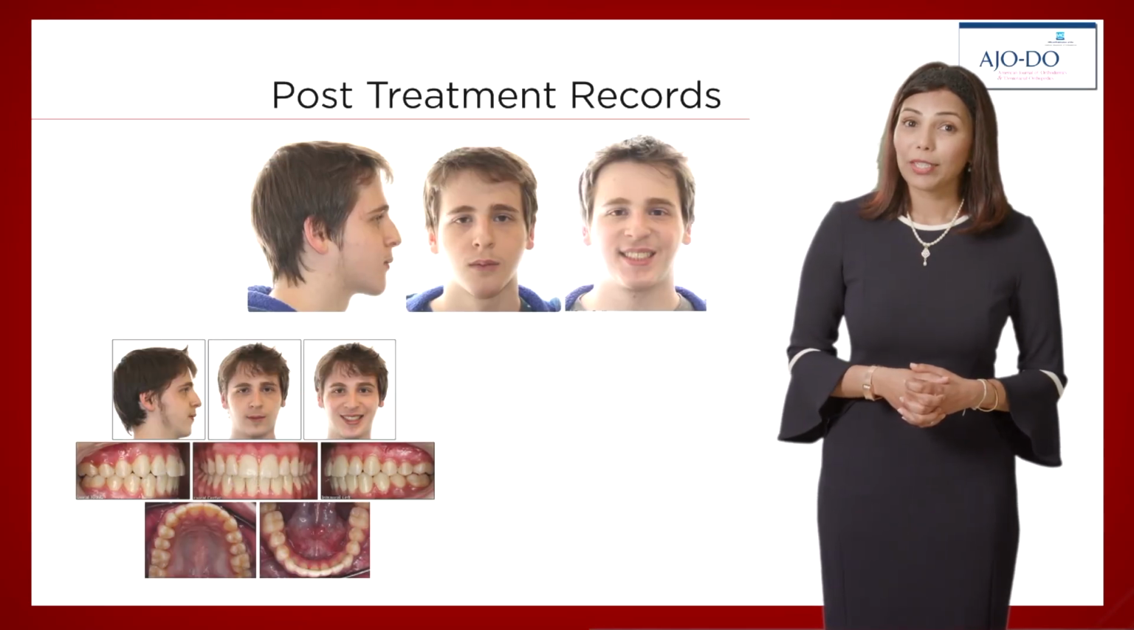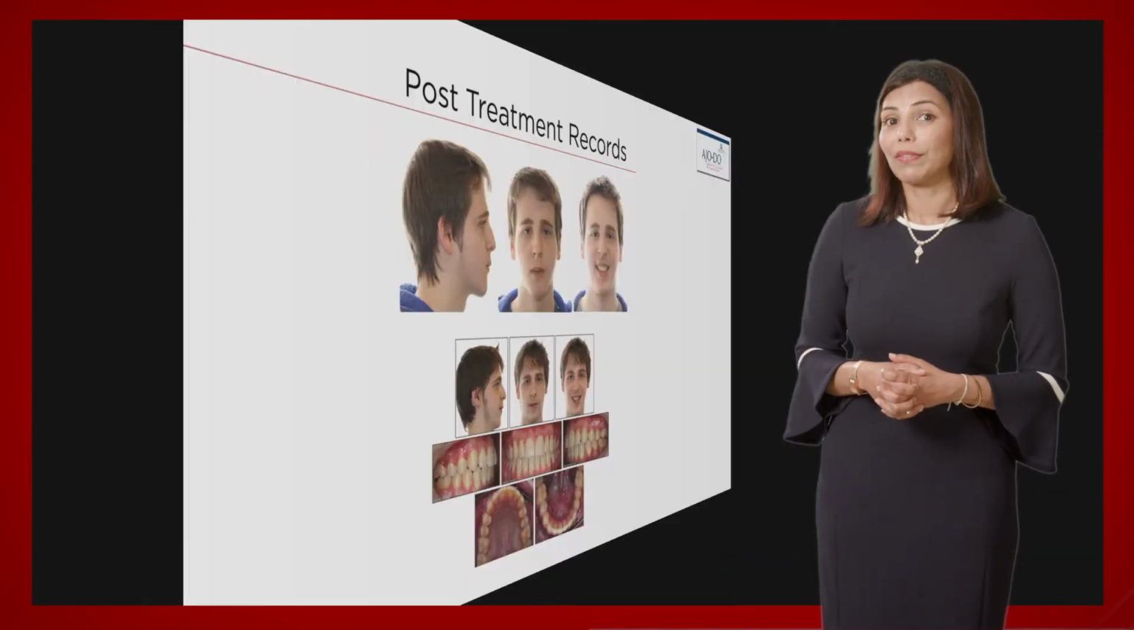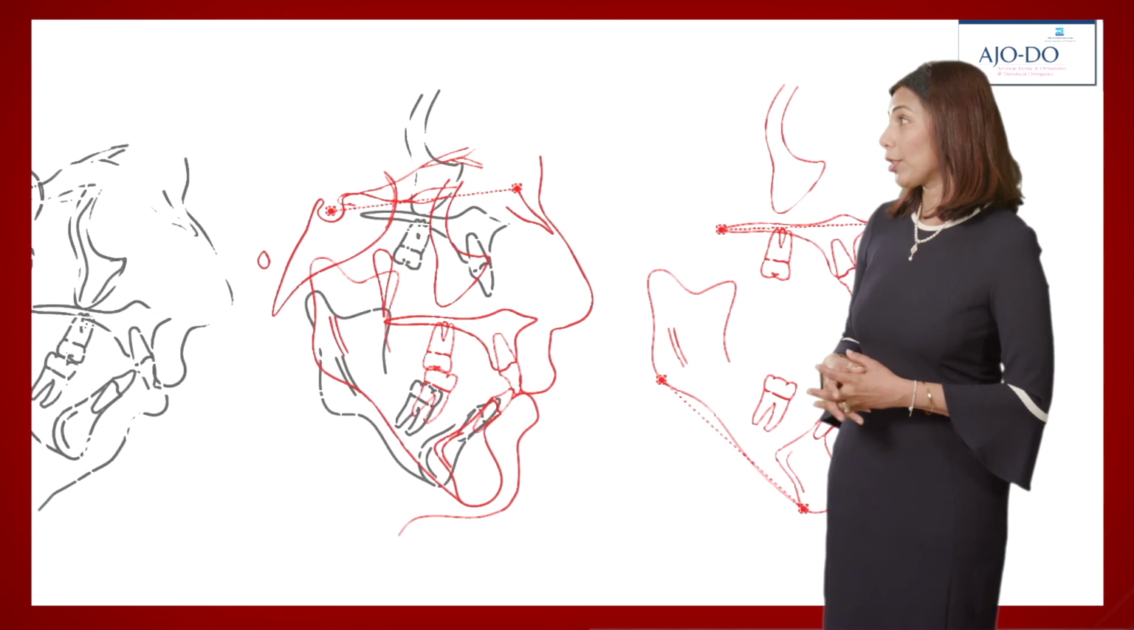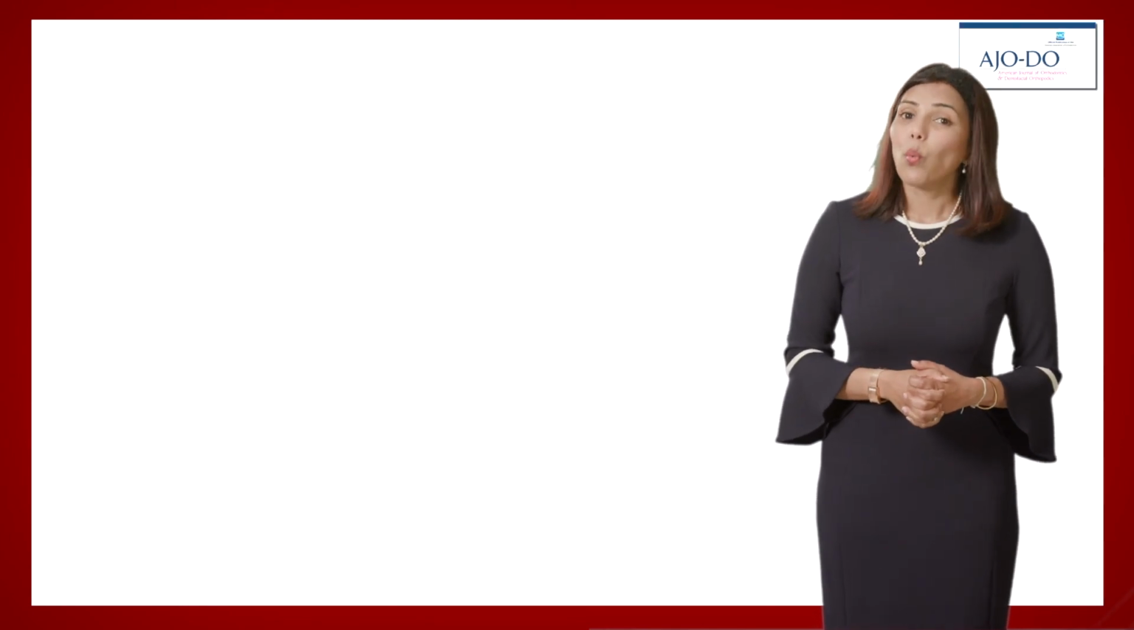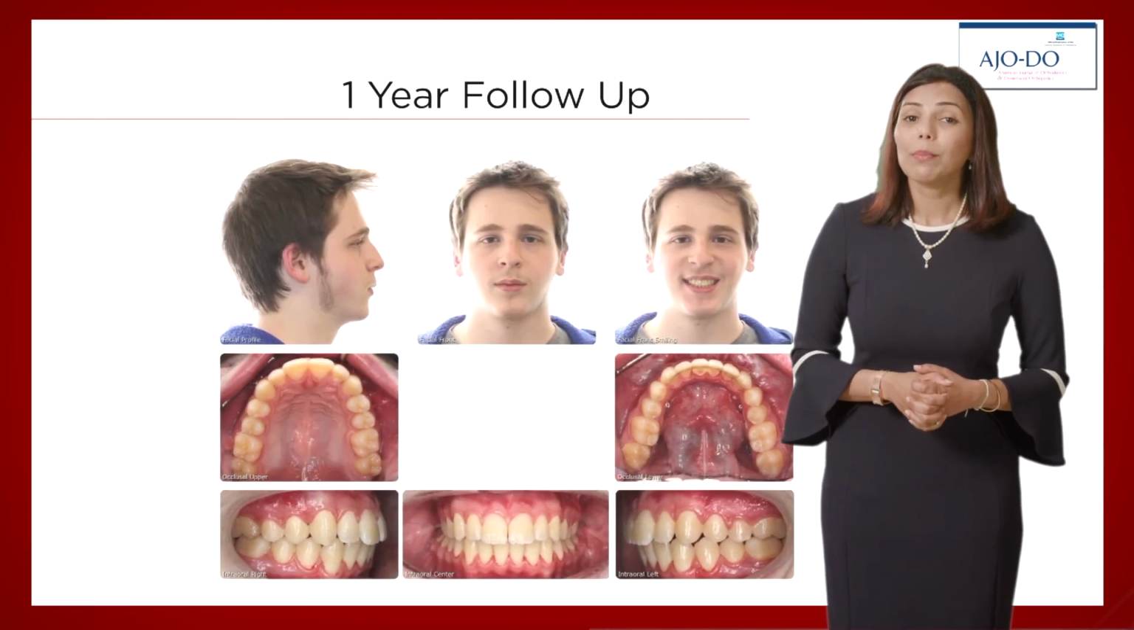His post-treatment records and superimposition also reflect the extent of the skeletal change, with his pogonion moving about 20 millimeters forward. The 1-year follow-up photographs show stable occlusion and maintenance of excellent aesthetics.